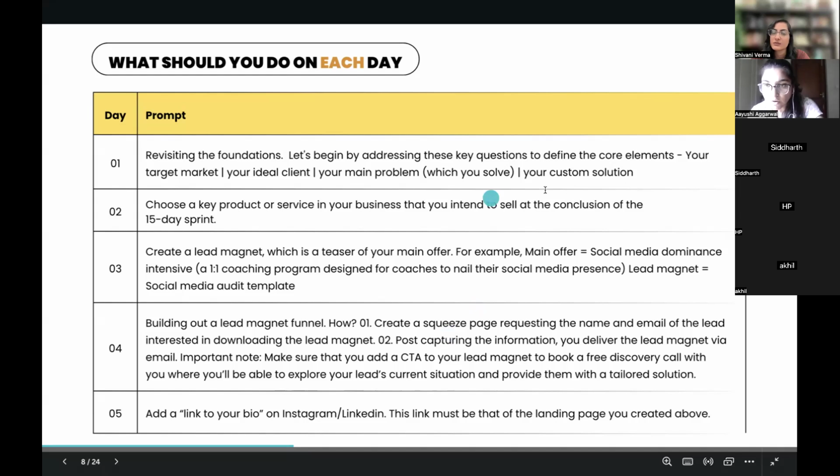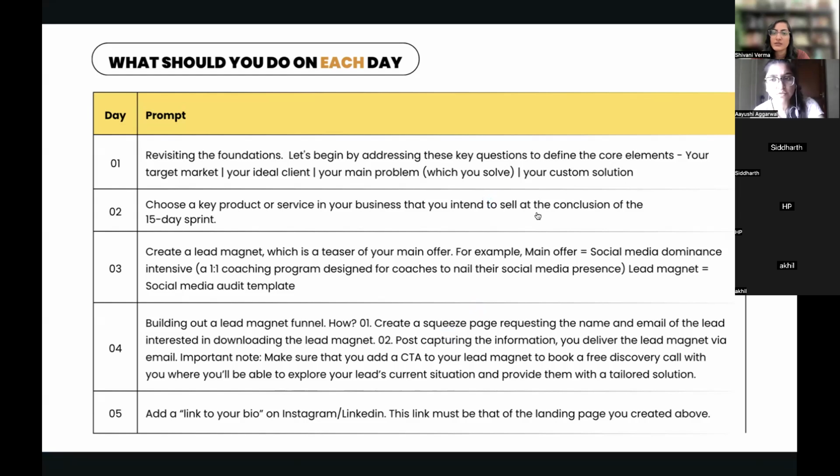What's the training cost? Which training? This is free of cost. This is a free of cost training. There's no cost to this training.